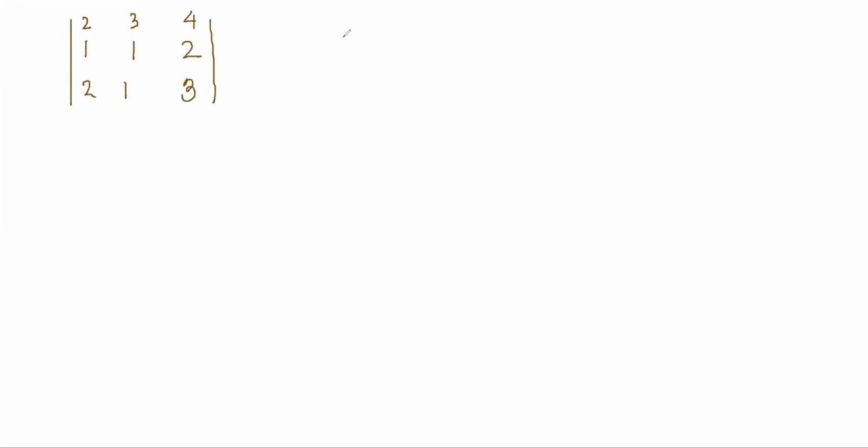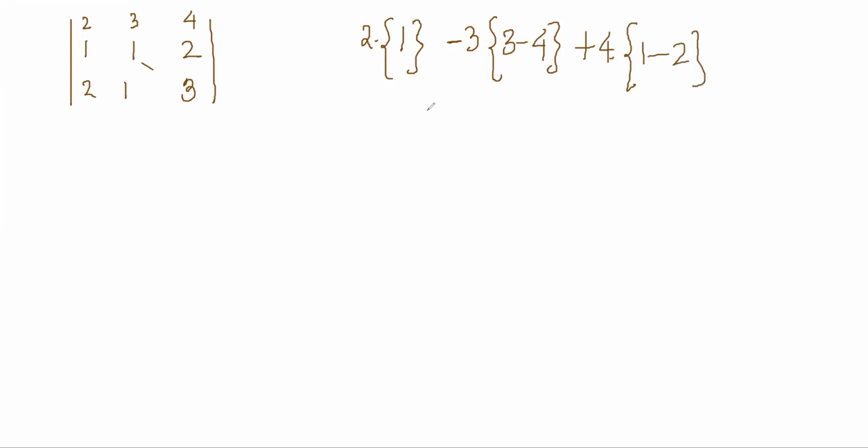In the regular way, it would have been 2 into 3 minus 2, 1, minus 3 into 3 minus 4, plus 4 into 1 minus 1 2, minus 2. So it is 2 minus 1, so plus 3 and minus 1, minus 4. So the answer is 1, right?